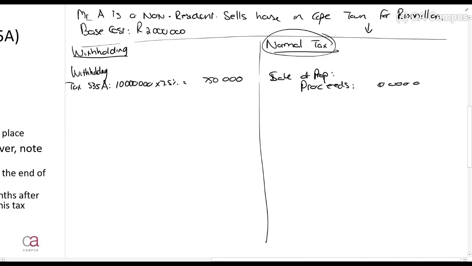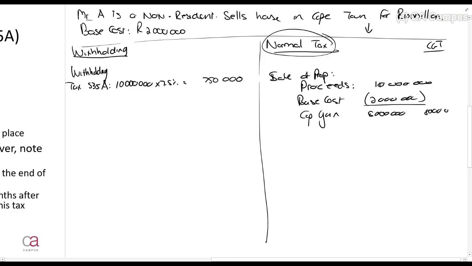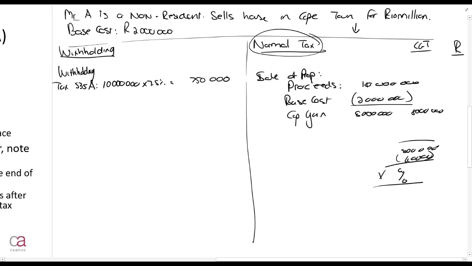Proceeds will be the 10 million. Always the full amount, not less withholding tax. Base cost 2 million. Gives us a capital gain of 8 million. Again, if you haven't studied it, don't worry. 8 million rands. This capital gain, you will now do all sorts of things with. You will deduct some annual exclusions from it and so on, and you'll multiply it by some percentages. Basically what I want you to see, here's your rands column where we do our tax calculation. Eventually that amount's going to make it in.